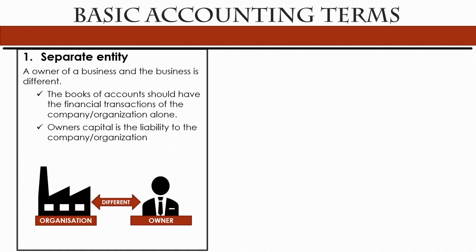Because of this, when a company generates a profit, we enter it in books of accounts from the point of view that the company generates profit. When the owner takes the profit to his pocket, we enter it from the point of view that the company gives its profit to an individual called the owner, as it received the capital amount from that individual, that is the owner.